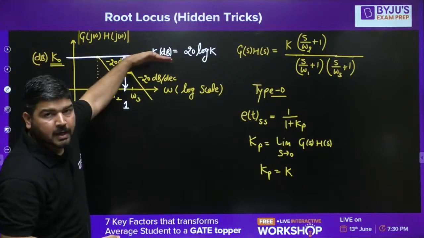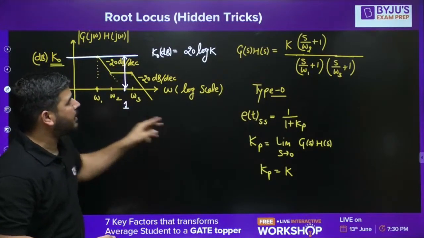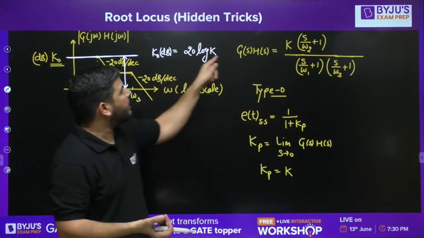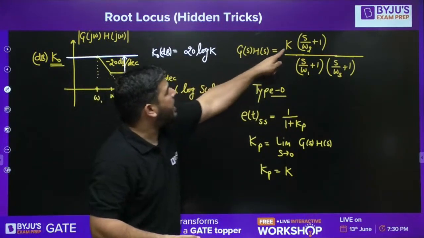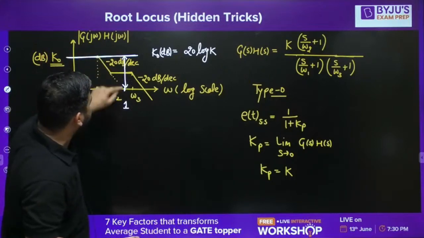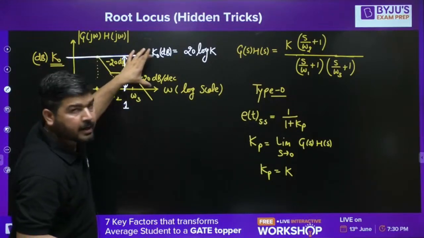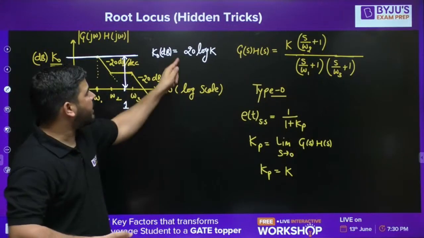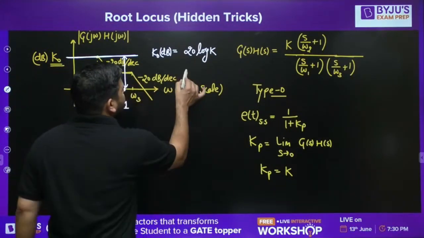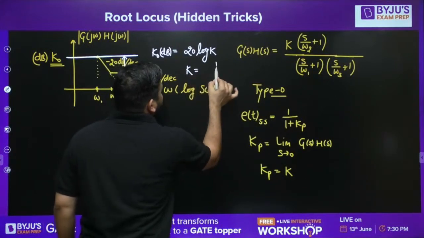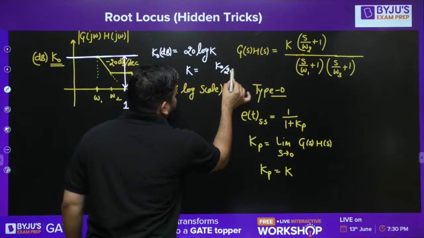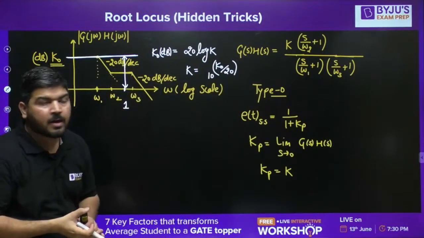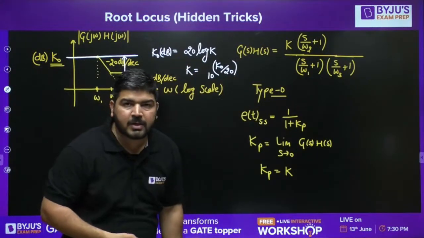The height of the first line at omega equal to 1 is the decibel value of this K. How to calculate decibel value? 20 log K. So 20 log K is the height of the first line at omega equal to 1. So I have extrapolated it. I have calculated this height. This height is K naught dB. So I have written it's 20 log K. Now I can calculate K from here. So K will be equal to 10 raised to the power K naught by 20. So I have taken the anti-log. So you can calculate K like this. I hope it is clear.